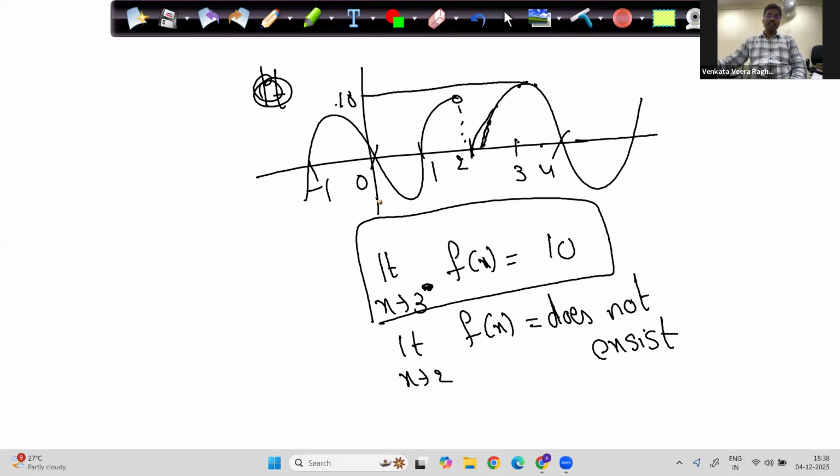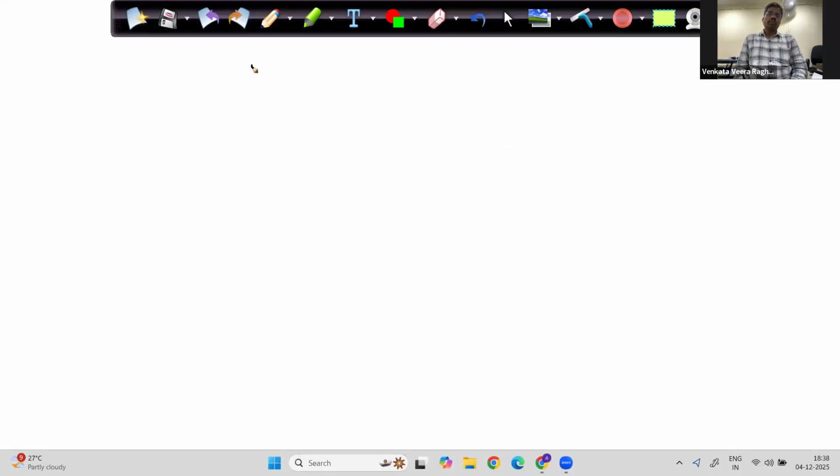You understood the basic definition of limit, and you understood from the table how you can find it. You also understood from the graph how you can find it. There are some basic properties of limits which you should know. Please write the properties, then I'll tell you. I'll teach you many concepts. Write every concept in notes, then I'll tell you the application of it.